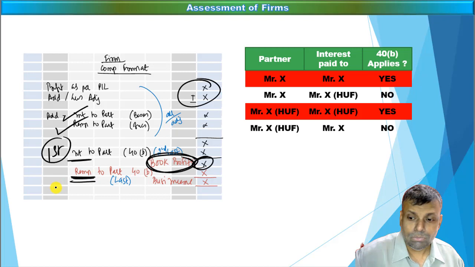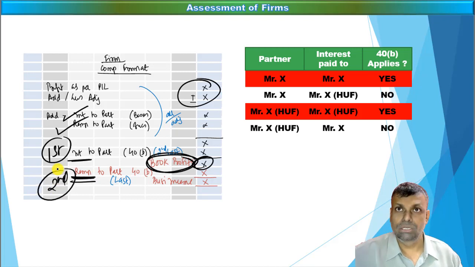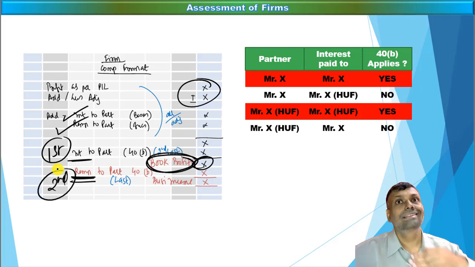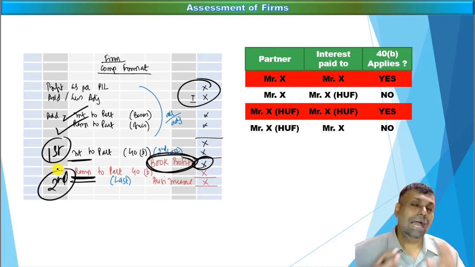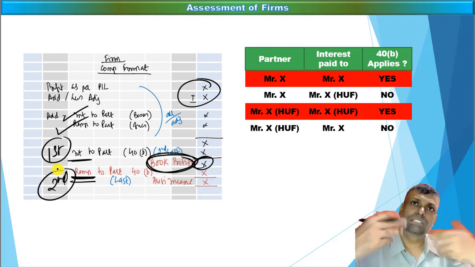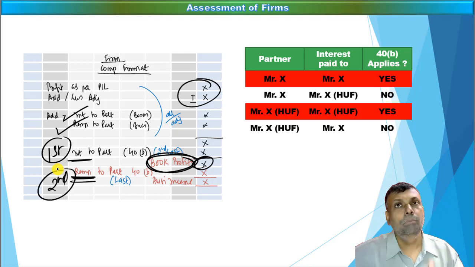From this book profit you have to give the second adjustment, that is on account of the remuneration. Some people also call it the last adjustment for the partnership firm is the remuneration, and the second last adjustment is on account of the interest. However, the interest could even be adjusted the other way round. In other words, the important thing is that your remuneration adjustment is after considering the interest adjustment, which is one of the technical aspects of this particular point.